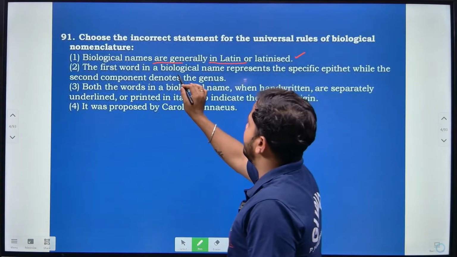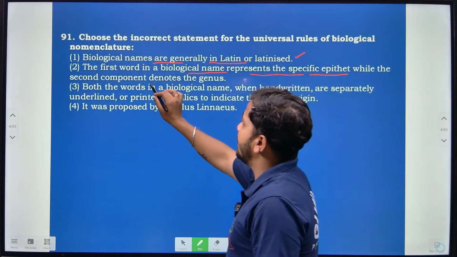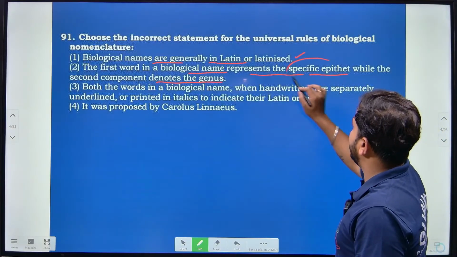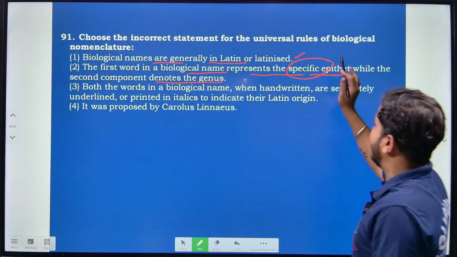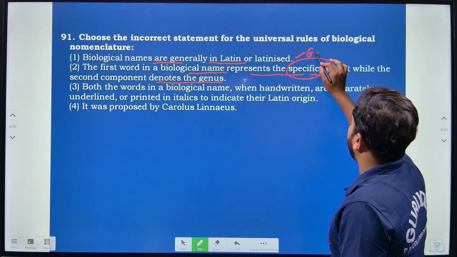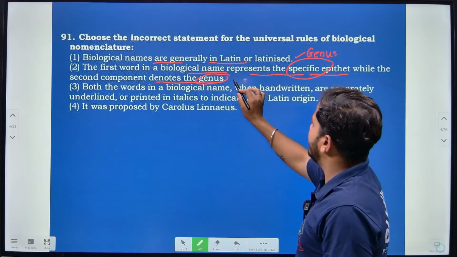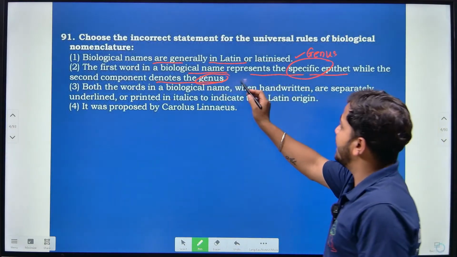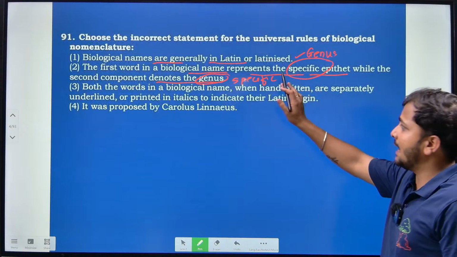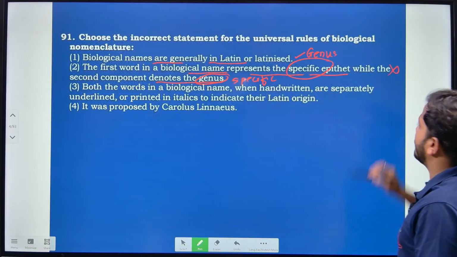Then, the first word in a biological name represents the specific epithet, while the second component denotes the genus, right? Here, the specific epithet is not related to that. The first word represents the genus, not the specific epithet. The first name should be the genus and the second name should be the specific epithet. So this statement itself is wrong here, right?